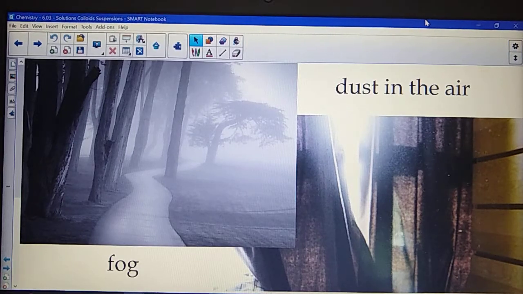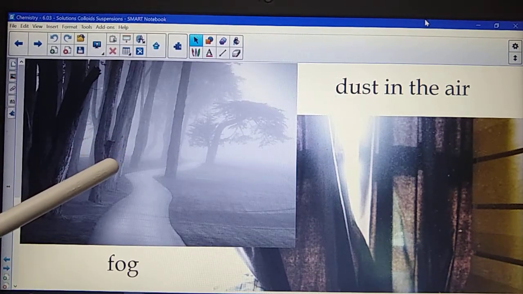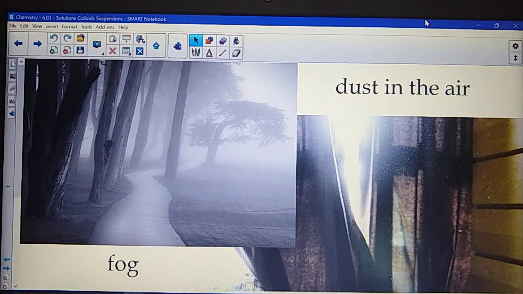Another common example would be fog. With fog, the mixture is large bubbles of water, and if you are capable, you might be able to look very close at fog and even potentially see the water droplets dancing around. But they are essentially water droplets suspended in air. They're kept up and they won't settle to the ground.